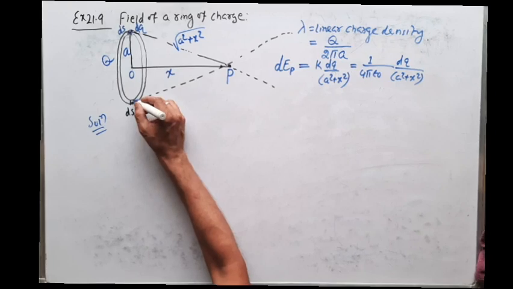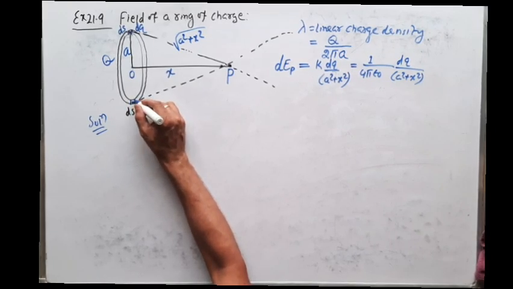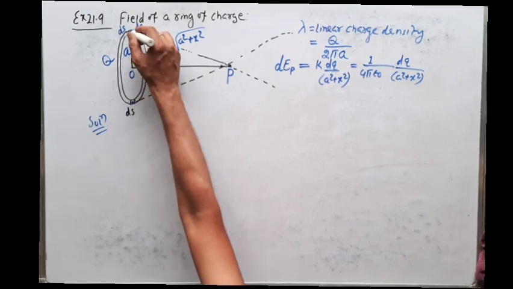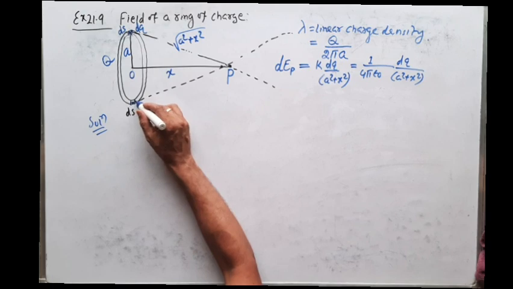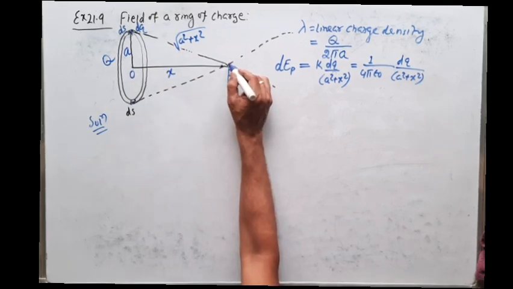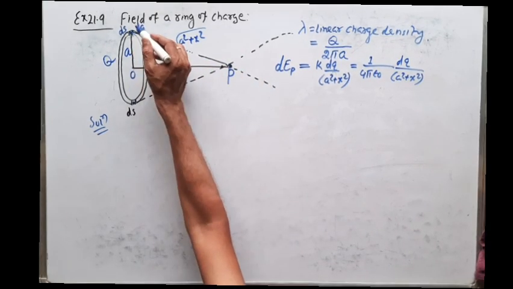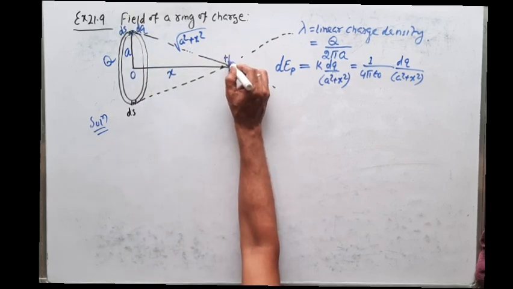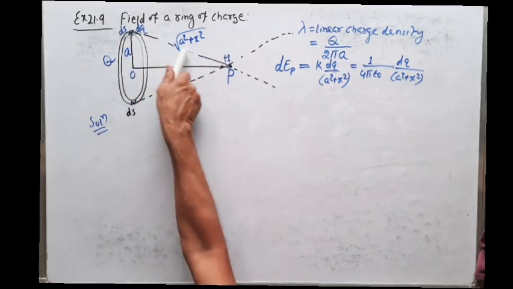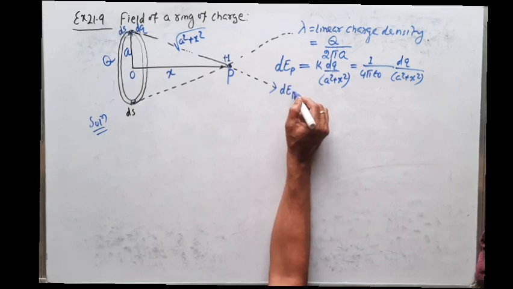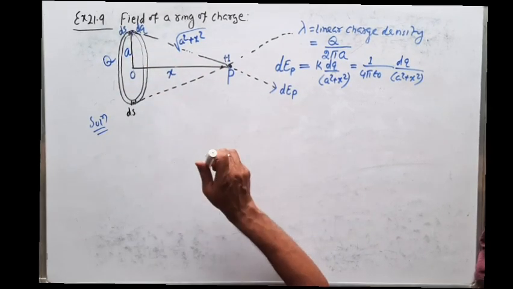Similarly, you take a small element of length ds just opposite to this element. This element was at the top. Now take a similar small element just at the bottom. So what is the direction of the electric field intensity at point P due to this dq charge? This dq is positive, and to find the electric field intensity we have to keep a plus 1 charge. This positive charge will repel the plus 1 along this direction. So this is the direction of the electric field intensity at point P due to plus q charge.